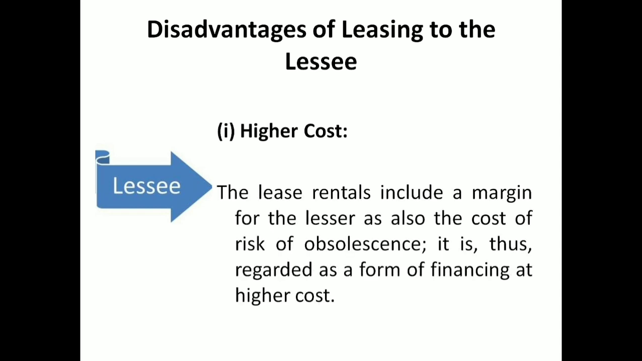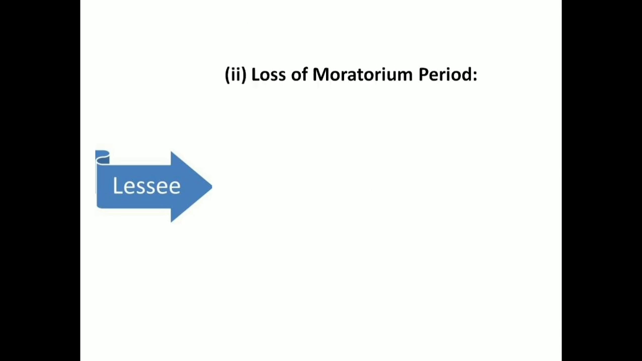At the same time, there are some limitations or disadvantages from the part of the lessee. The first one, as you know, is the high cost situation. There will be a high lease rental, and the cost of the risk of obsolescence is an important factor. So there will be a high cost because of the risk of obsolescence. That is one of the limitations in case of leasing.